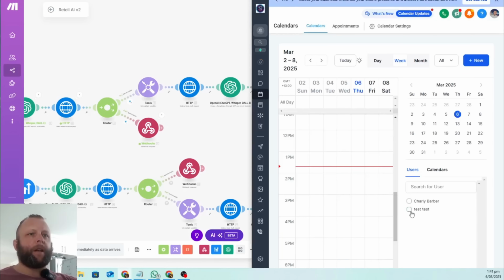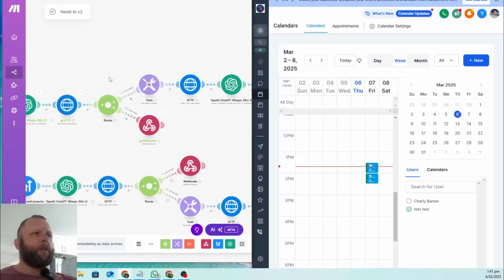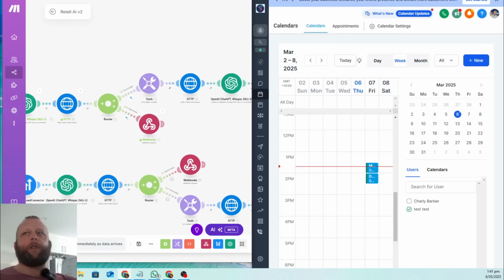Alright, there you go. If we come back in here again, you'll see the two booking links in here, and obviously the accent didn't go too well with that, but that's alright. So that's how it works in essence, and this is the scenario you need. And before we go into how to set it all up, let me quickly talk to you about the problems and why you need this.